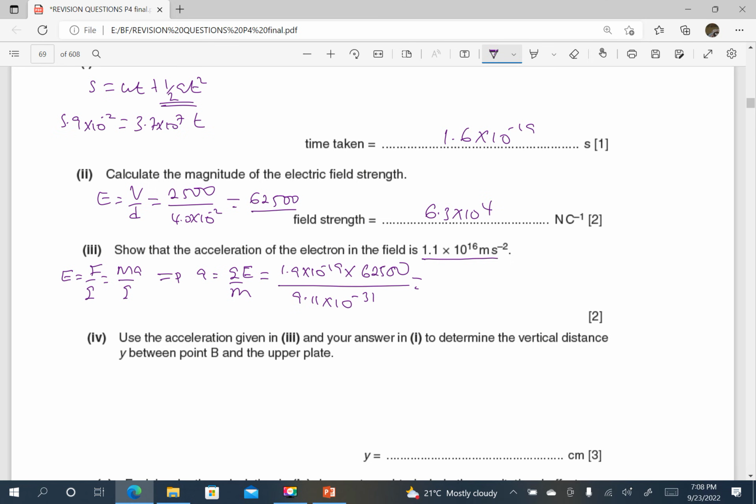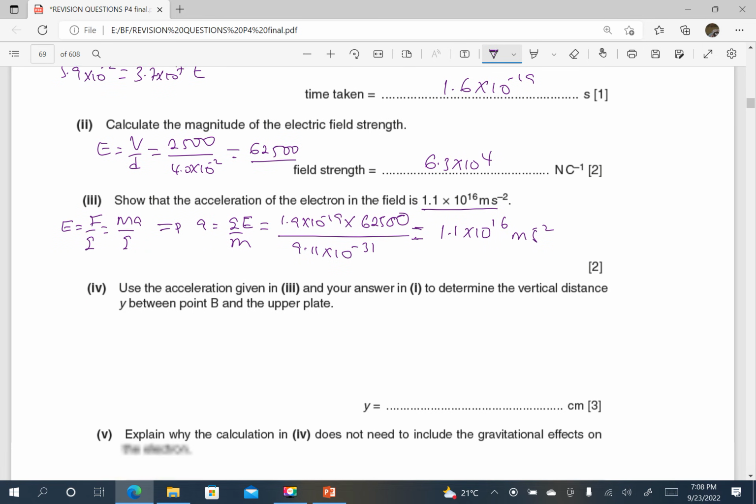I'm pressing the calculator to check. So when I press my calculator, this gives me 1.1 times 10 power 16, to two significant figures, meters per second squared.